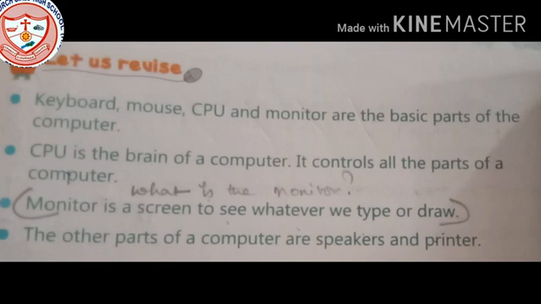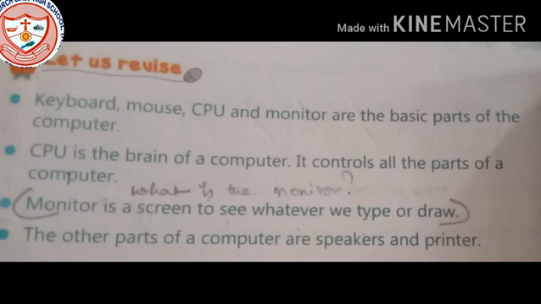All the things are said with the help of a CPU. Now, the third point is monitor. Now what is a monitor? Monitor is a screen to see whatever we type or draw. Like a television in our home, we watch movies, we see cartoons, everything. Like that, monitor is a screen to see whatever we are typing, whatever we want to draw. All the things can be seen with the help of a monitor.